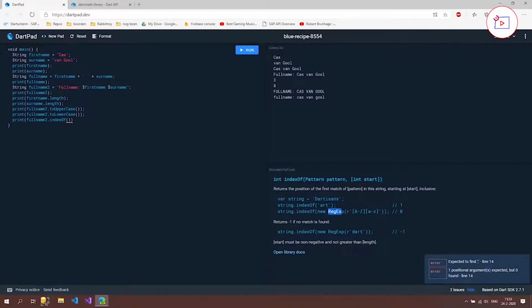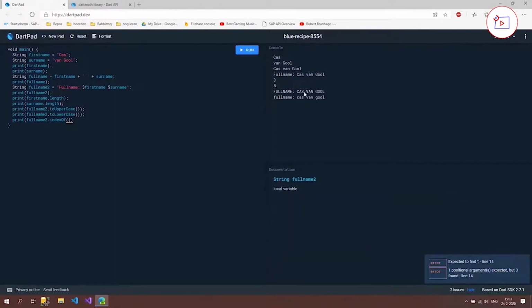So what we can do now is we have here a full name too, and we know that there's somewhere "fan" inside. So let's take fan, and if we run it now, we have to put that inside quotes. Now it's fine. If we run it now, we're going to get back the first index of this fan.